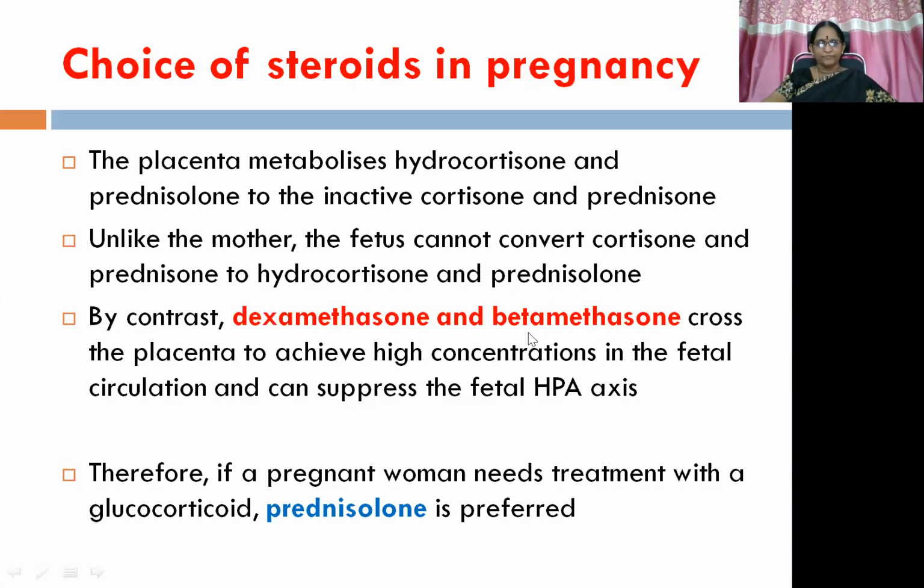These molecules are very potent, so they reach high concentrations in the fetal circulation and can suppress the fetal HPA axis, which is very dangerous. So absolutely these two molecules, which are very potent and long-acting, are to be avoided in the mother. Therefore, what should we choose? If a pregnant woman needs treatment with a glucocorticoid, prednisolone, which is the safest molecule, is preferred.